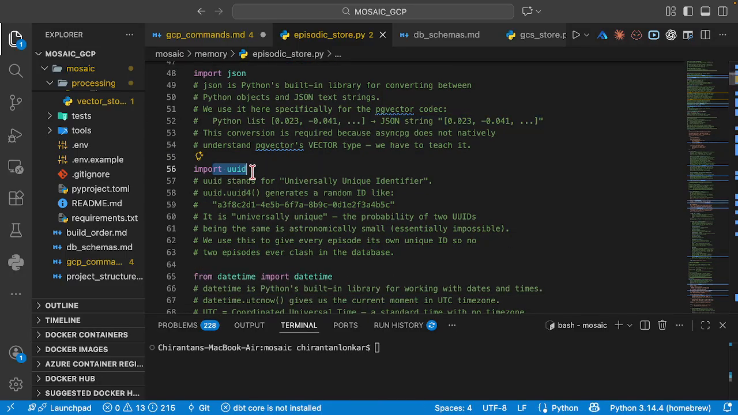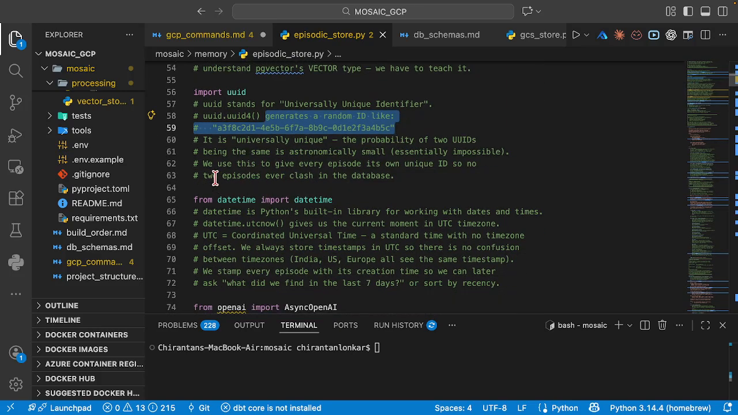I'm going to import UUID. UUID basically stands for universally unique identifier. UUID.UUID4 generates a random ID. So now we use this to give every episode its own unique ID. That is the reason we are using this.